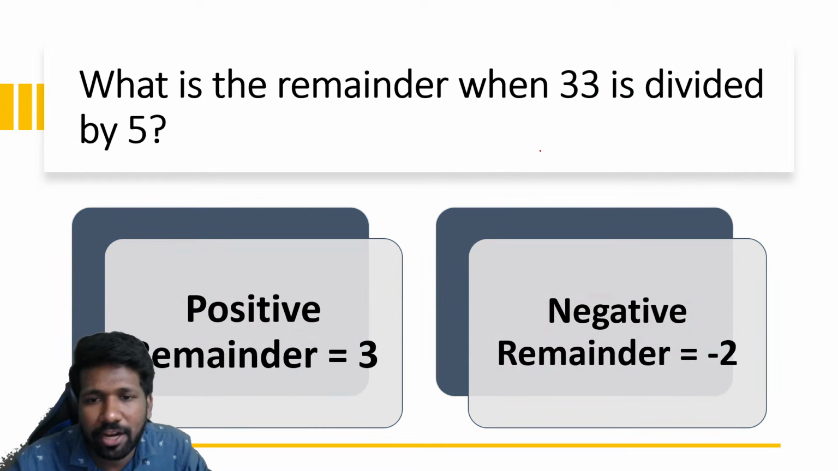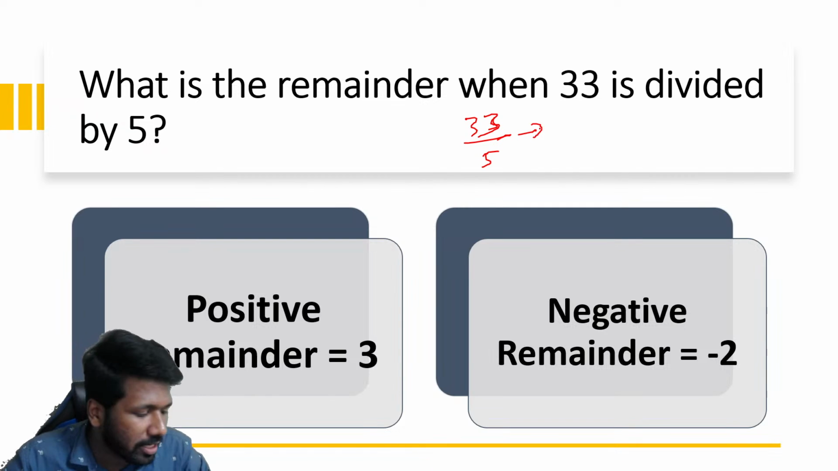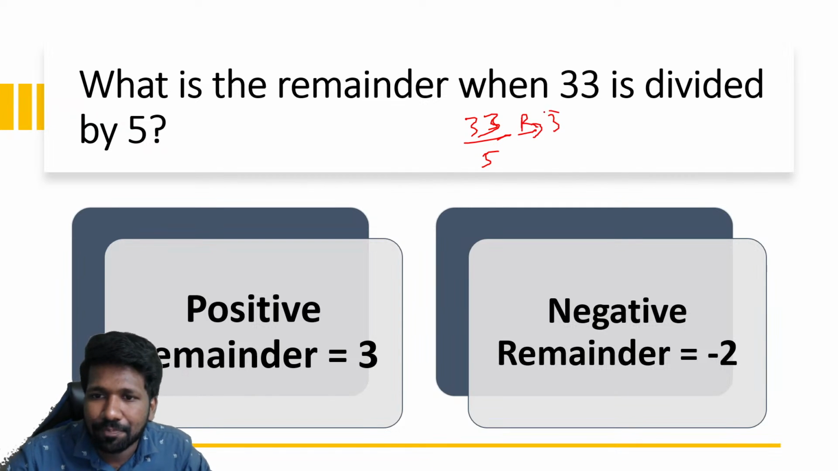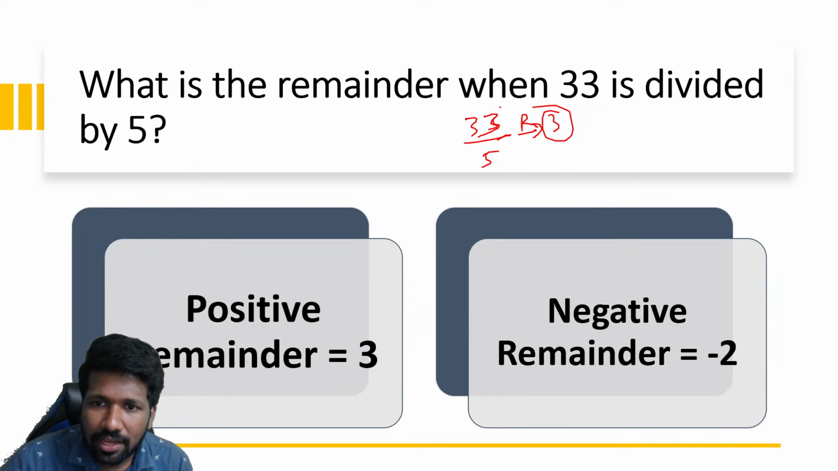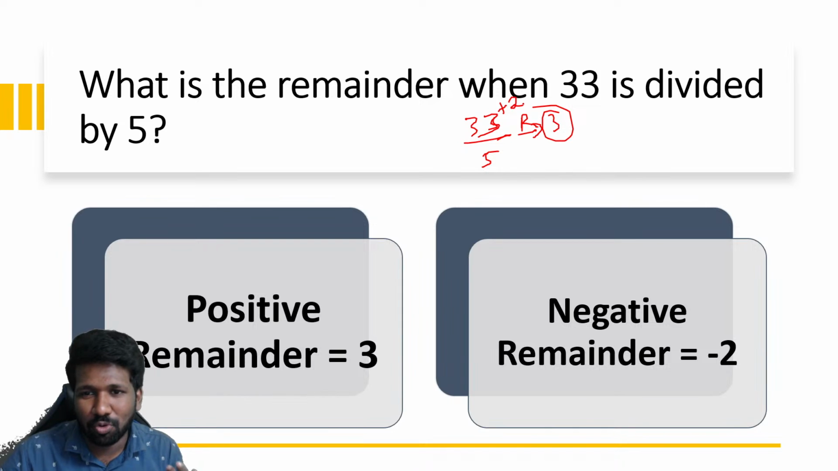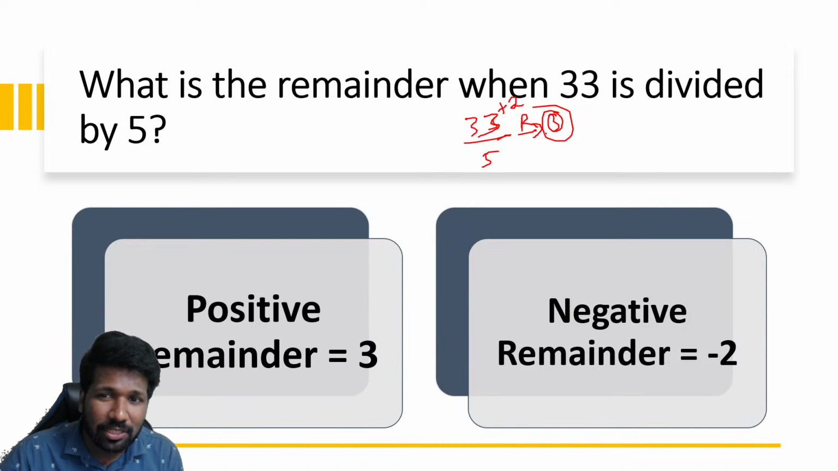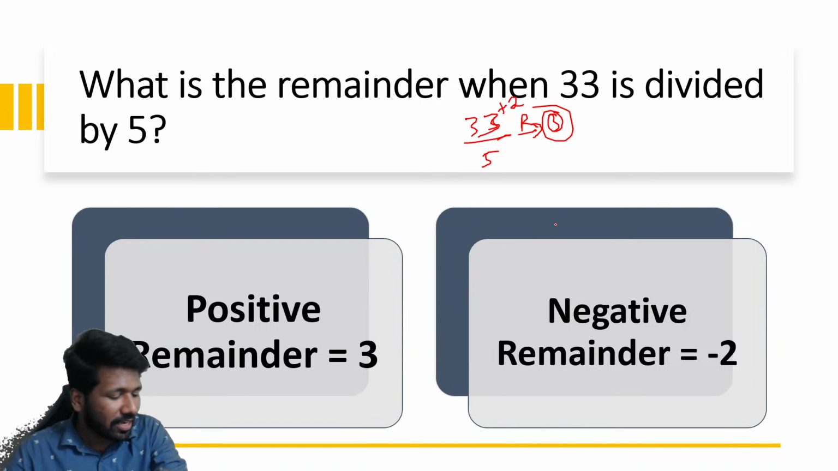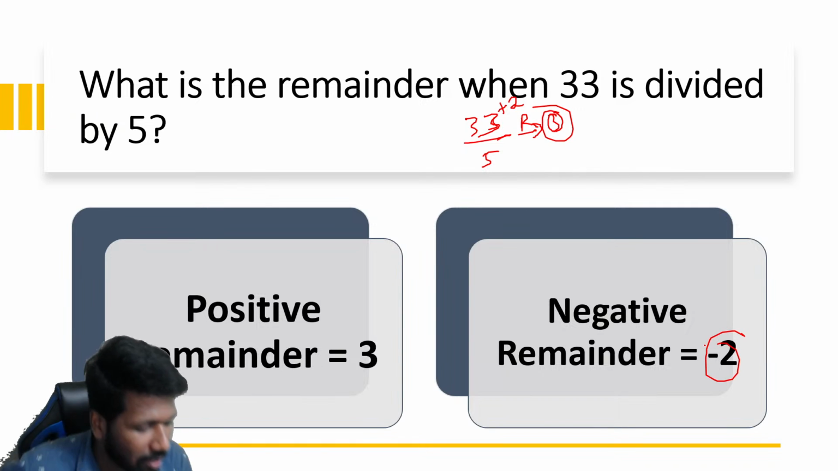One more example. 33 divided by 5. 30 by 5 is exactly divisible. So 33 by 5, remainder is 3. But I can think of it like this: if 2 more mangoes were there, I could have exactly divided now. The remainder would have been 0. To make the remainder 0, what extra is added? That is the negative remainder. So the negative remainder is -2. All of you clear about this?